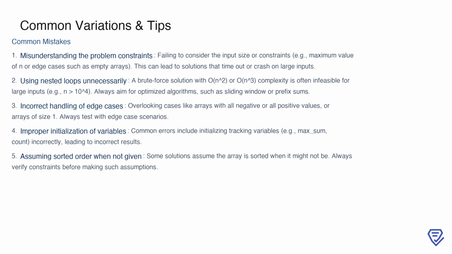Another challenge is handling edge cases correctly. Scenarios such as arrays with all negative or all positive values, or even arrays of size 1, require careful testing to ensure your solution is robust. Improper initialization of variables is another source of errors. For instance, initializing tracking variables like max_sum or count incorrectly can lead to unexpected results. Lastly, assuming the input array is sorted without any guarantee from the problem statement can cause logical issues. Always verify the constraints and conditions provided before making such assumptions.